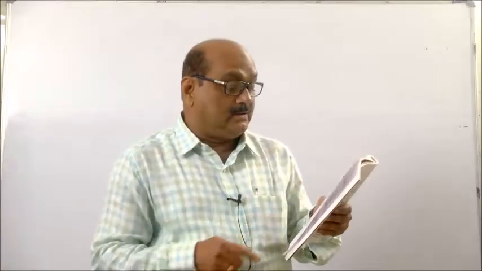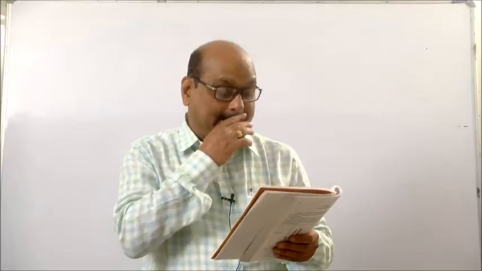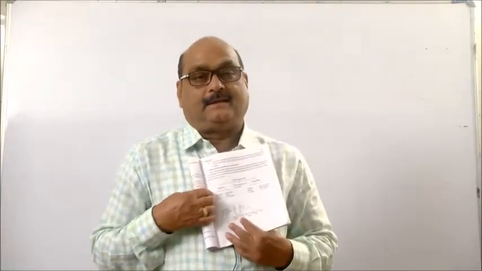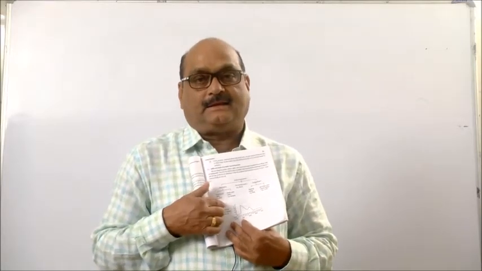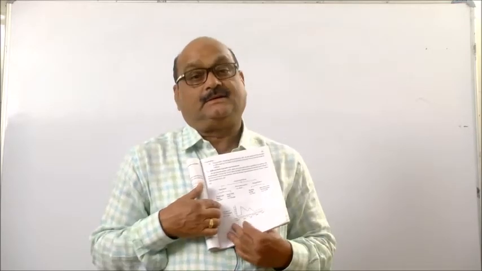Number one, wind instrument. Wind means air, to blow. Wind instruments are those where air is blown, and there are two kinds of wind instruments.